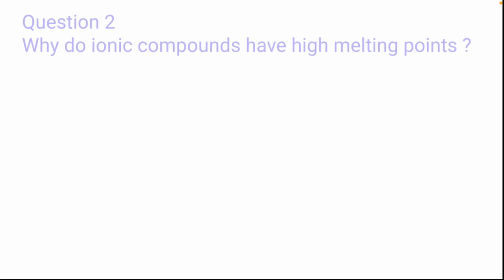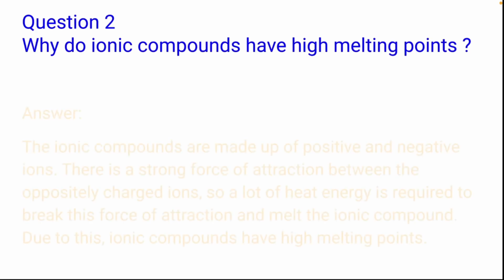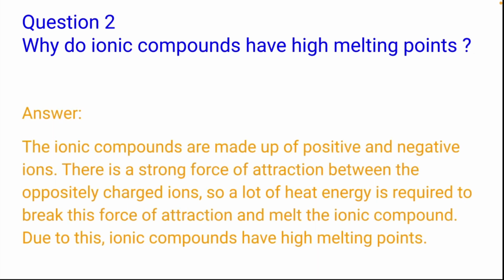Next question, why do ionic compounds have high melting points? Answer is, ionic compounds are made up of positive and negative ions. There is a strong force of attraction between the oppositely charged ions. So, a lot of heat energy is required to break this force of attraction and melt the ionic compound. Due to this, ionic compounds have high melting points. Let's move on to the next question.